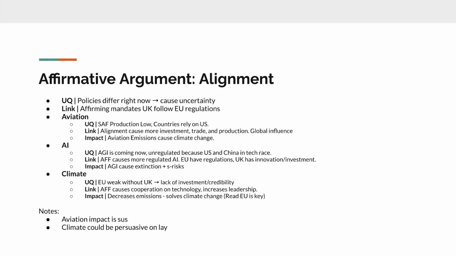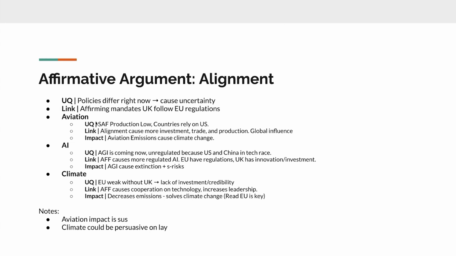are uncertain about what policies are good, so they just don't follow either, or they choose to follow certain ones, which makes them not as credible. But the link is that affirming means that the UK would have to follow EU regulations, as there would most likely not be opt-outs, which means that they align their policies. So we have three different scenarios here that people have read.